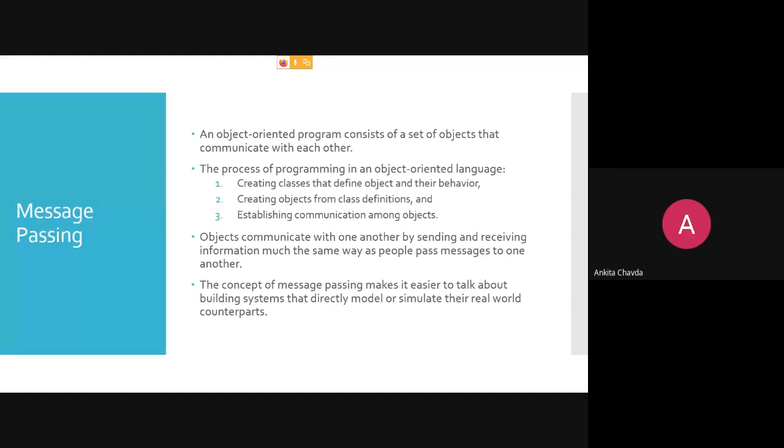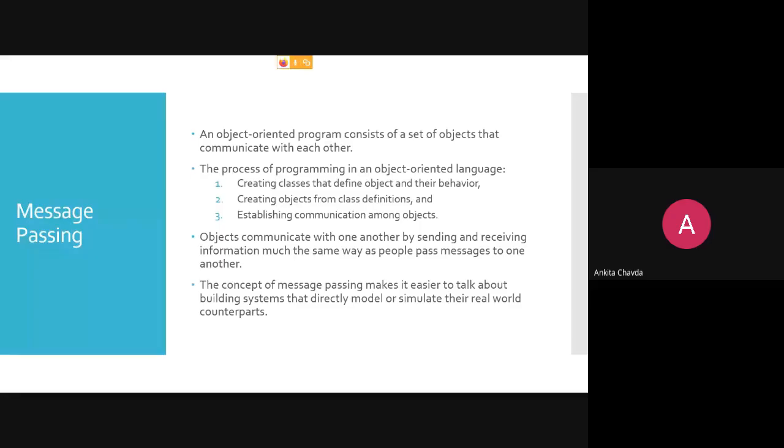Okay. So objects communicate with one another by sending and receiving information in much the same way as people pass messages to one another. If I'm sending a message to you, you are sending a message to me. So we are communicating. So we two are the objects. We are sharing some information, right? Through some method, via the use of WhatsApp or Telegram or something. So that is my method. That is my function, by which way I'm communicating with you. And which information are we passing actually? That would be a string, of course, right? String or integer or any kind of data that I write to you, right?